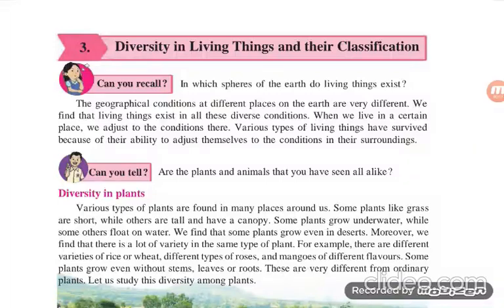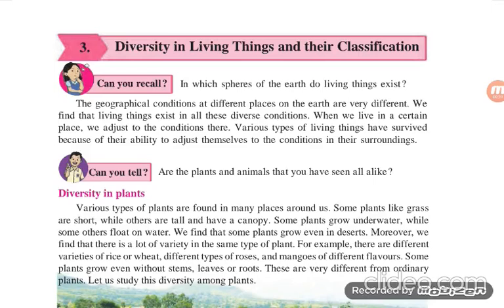Hello students, let's start our lesson number 3, diversity in living things and their classification. Diversity means the various types of living things and their classification. Can you recall from the previous standard in which spheres of the earth do we living things exist? Yes, we can recall that all these living things exist in the troposphere.